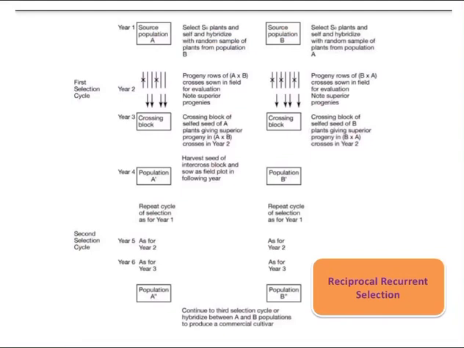It may be decided after a second cycle either to proceed to the third cycle or to use the selected populations to produce commercial hybrids. This is achieved by making crosses between the selected A and B populations.